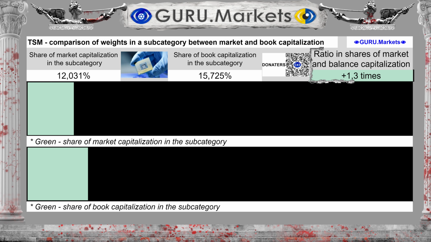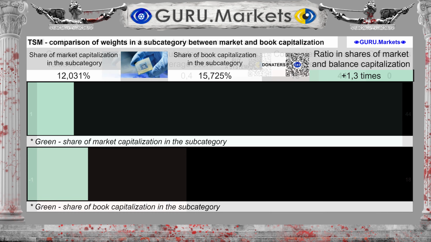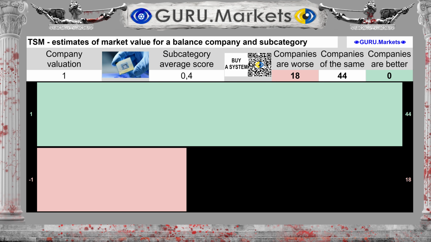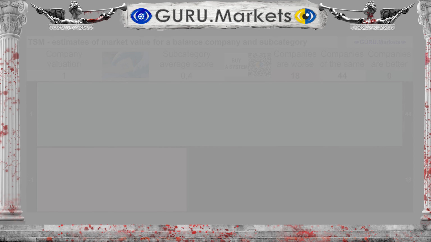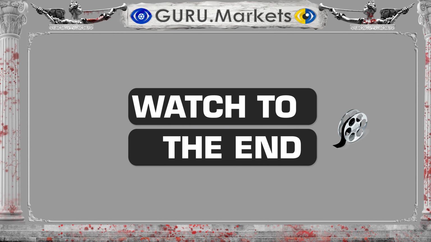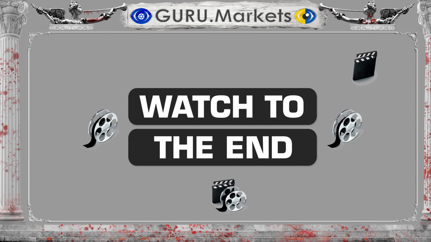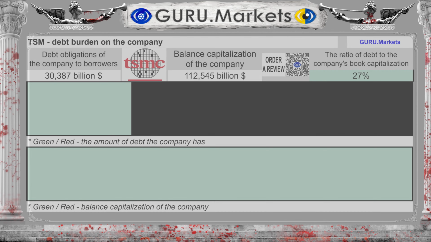This is a 31% increase in market capitalization share. Assessment of the company's share of market and balance sheet capitalization in the subcategory: Good, 1 point. The final company assessment will be demonstrated at the end of the video. Please watch the logic of the analysis to the end.